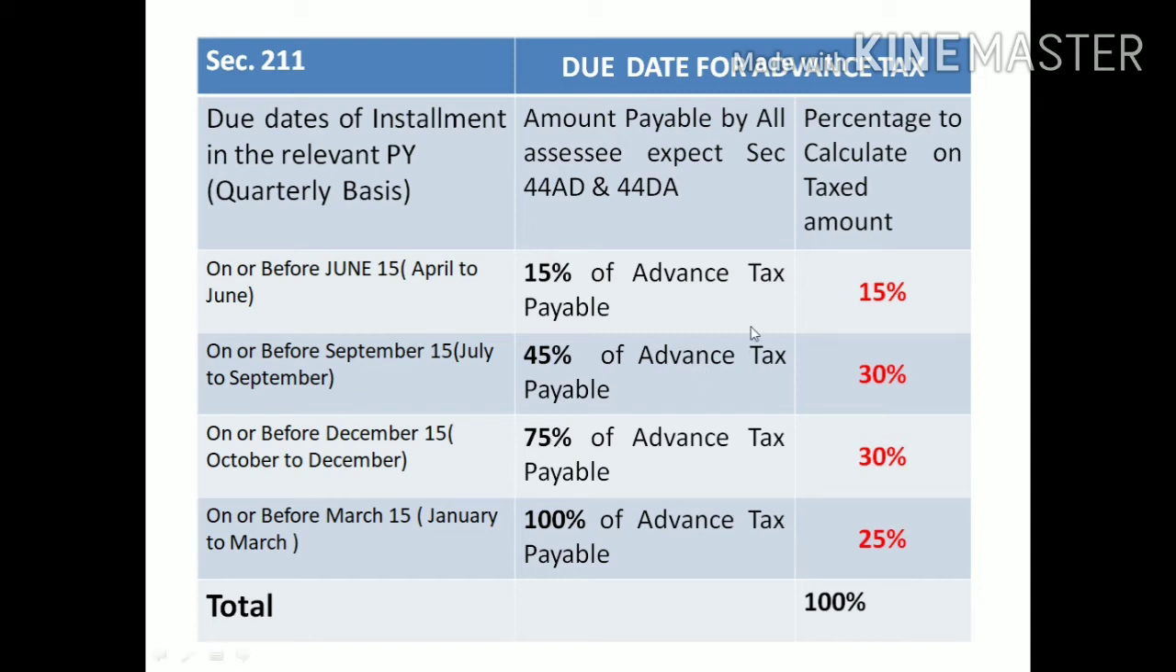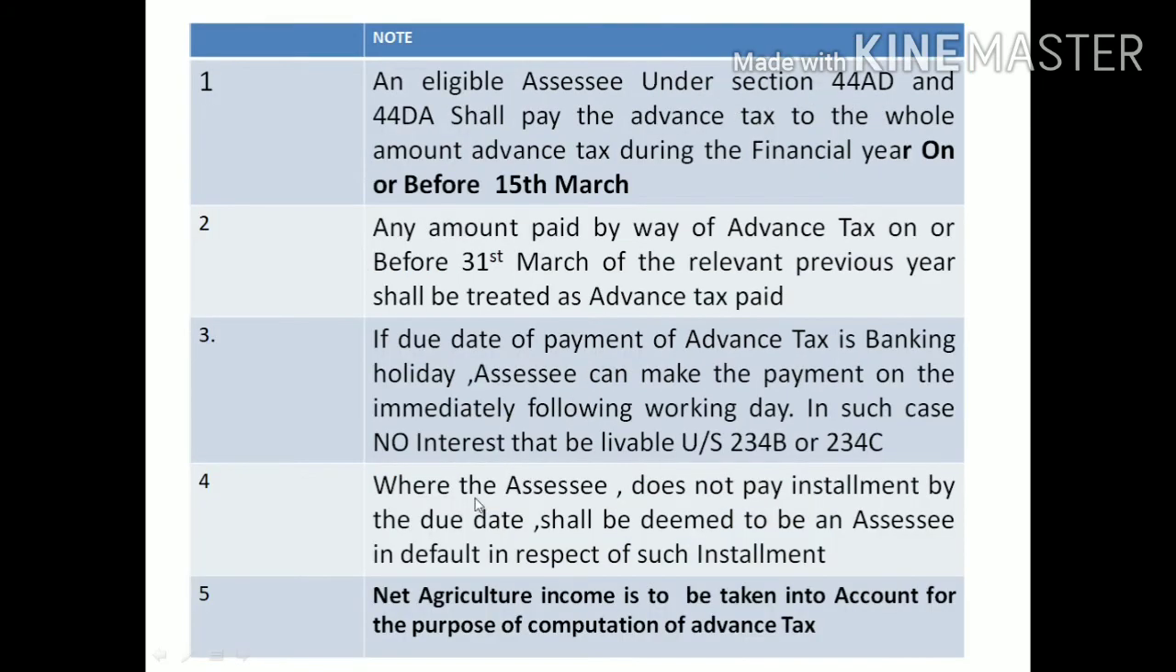For covering these percentages, how much percentage should be charged on the advance tax amount? In the first quarter, 15% will be calculated. Then in the second quarter, 30% of the amount. Then in the third quarter, 30% of the amount. Then in the last quarter, 25% of the amount. You should remember this one. Be careful. Next we will discuss some very important notes here.